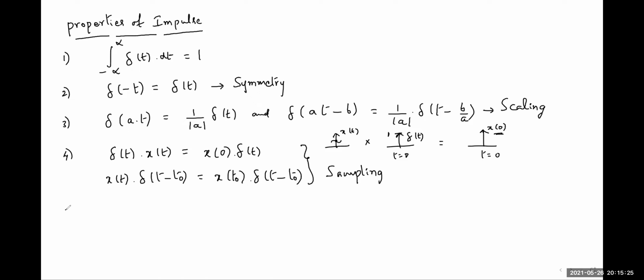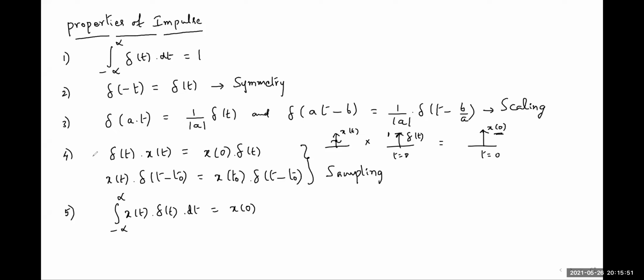And the fifth property, shifting property. This is just integration of the above expression. Del of t multiplied by x of t, if we integrate from minus infinity to plus infinity, this is equal to x of 0.